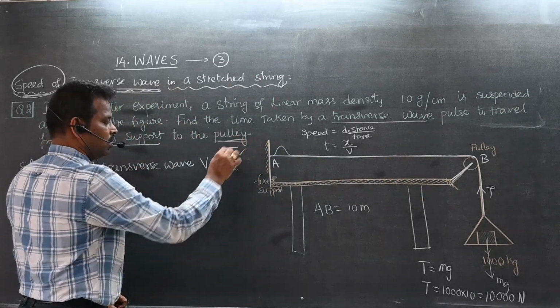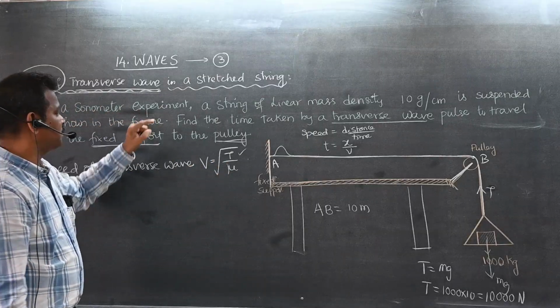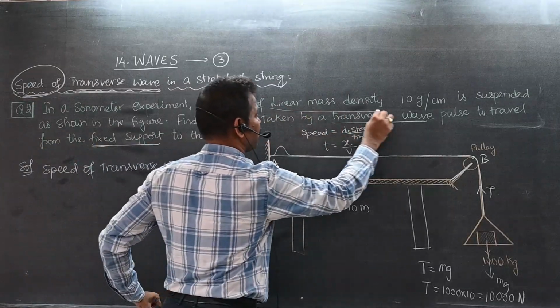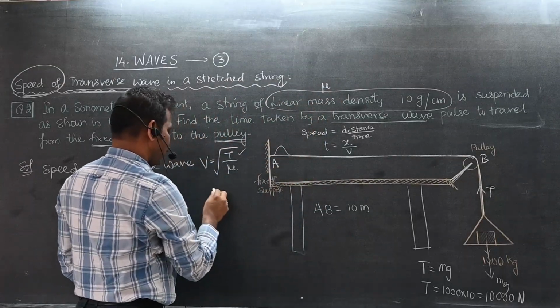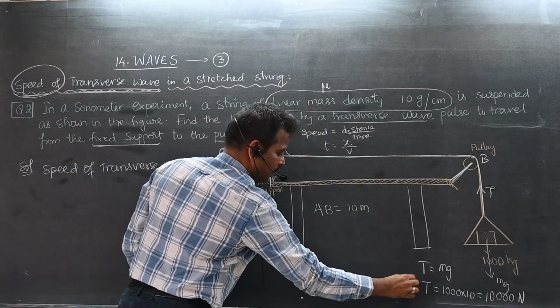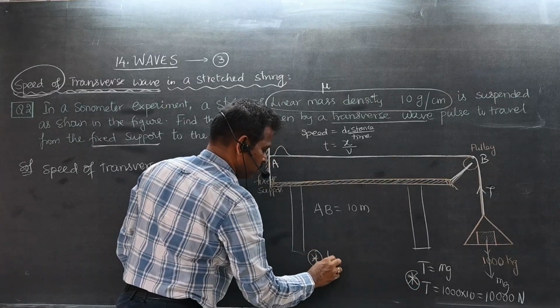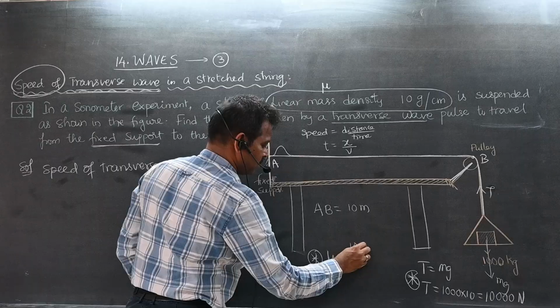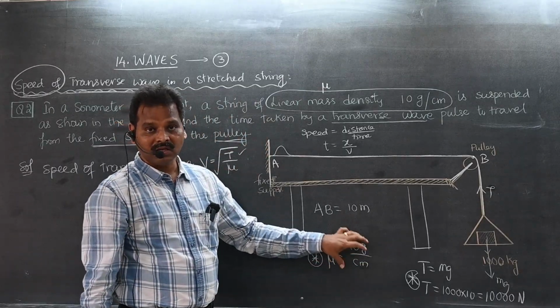So I got T. Now I need mu. See the question. In a sonometer experiment, a string of linear mass density, directly they have given mu itself. So what is mu here? We got tension. Now I want mu, which was given directly as 10 gram per centimeter, but it should be in SI system.